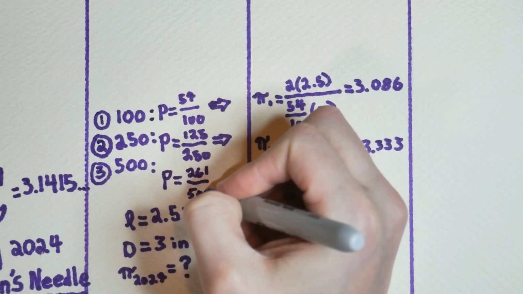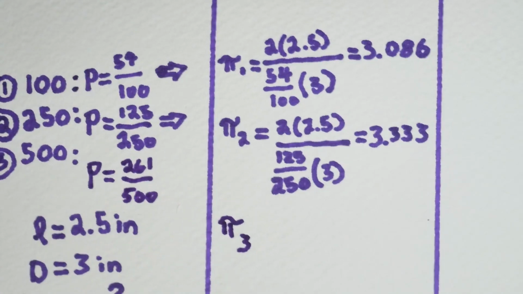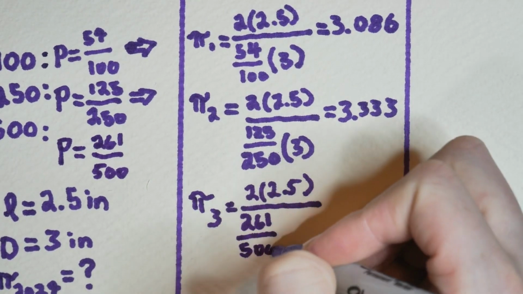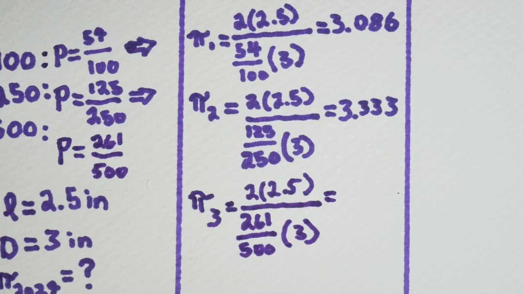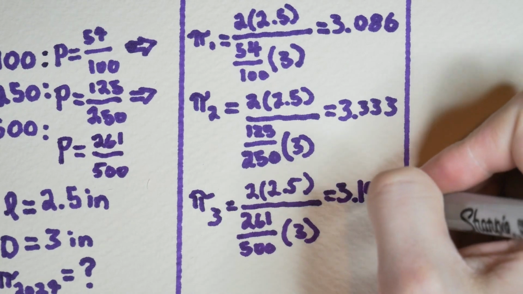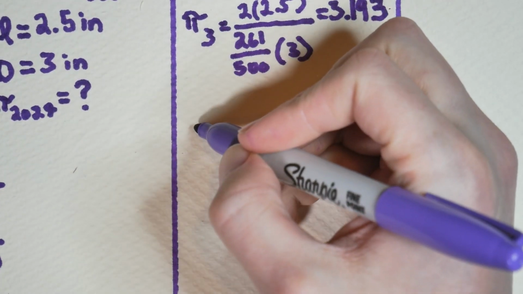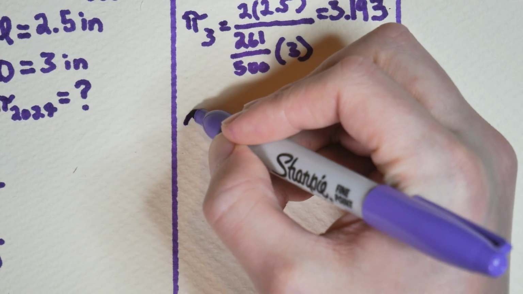I counted a ratio of 261 to 500, did the calculations, and the final pi for 2024 turned out to be 3.193. That's as close as I could have asked for.